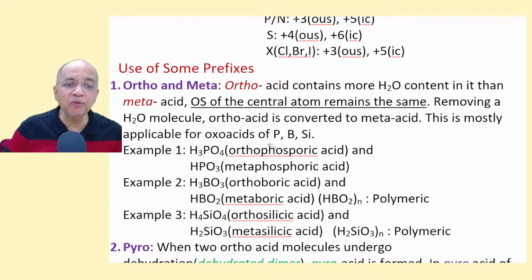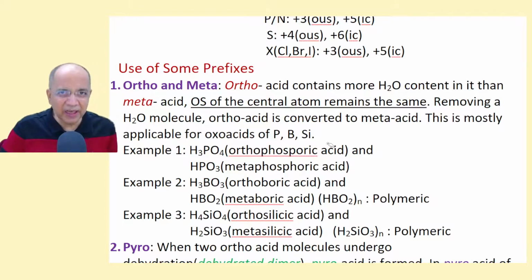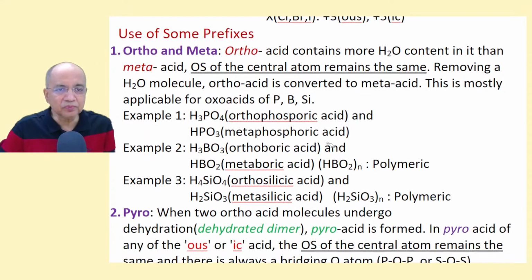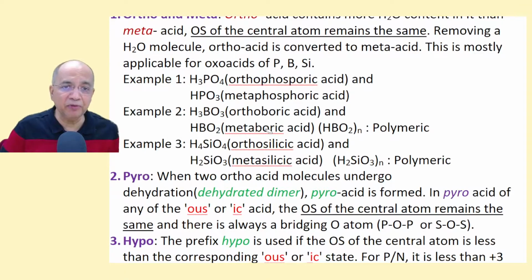This is mostly applicable for the oxoacids of phosphorus, boron, silicon, and in some other cases too. Let me give some examples to exemplify what is ortho acid and meta acid. See, this is phosphoric acid, which was called orthophosphoric acid. Nowadays IUPAC has made these terms ortho and meta redundant completely. Simply phosphoric acid, IUPAC says now, but orthophosphoric acid is H3PO4, and if you remove a molecule of water, it becomes HPO3, metaphosphoric acid.